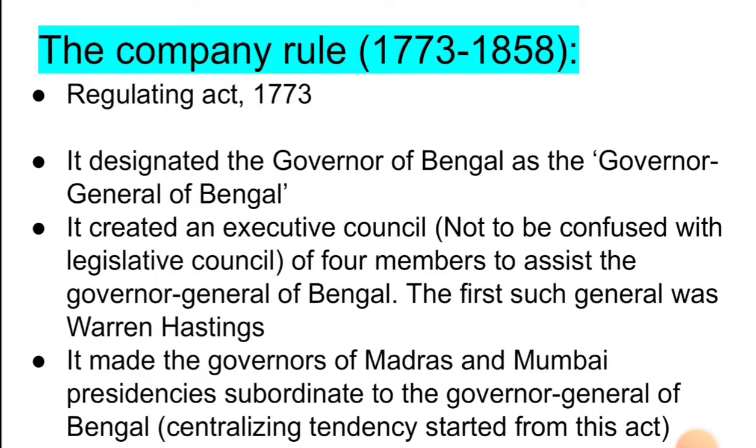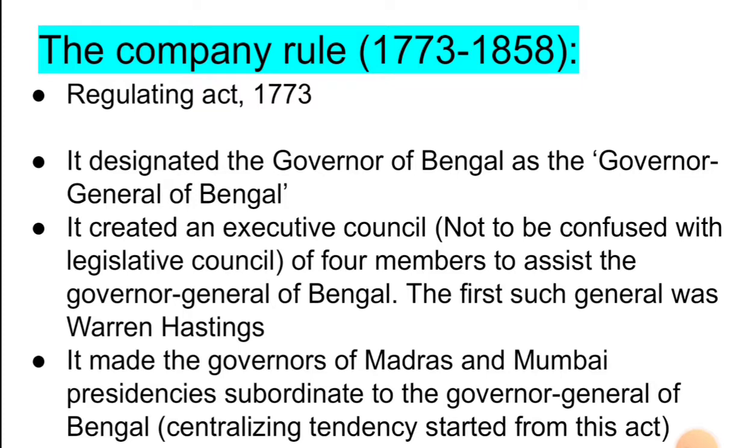So earlier there was only a legislative council, but now there was an executive council also, which consisted of 4 members to assist him. And the first Governor General of Bengal was Lord Warren Hastings. This is a very important point for the prelims examination. Lord Warren Hastings was the first Governor General of Bengal.